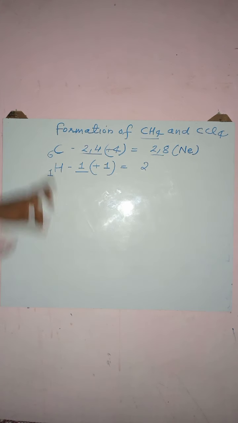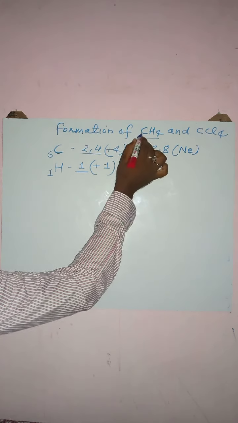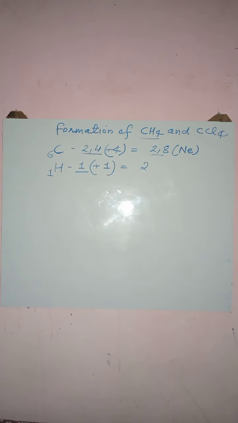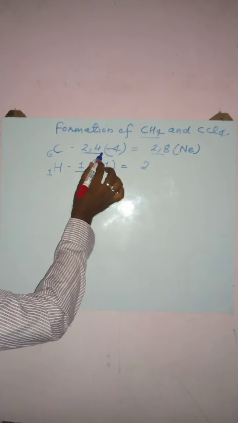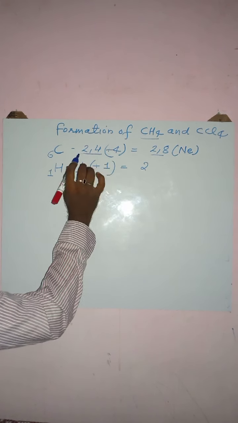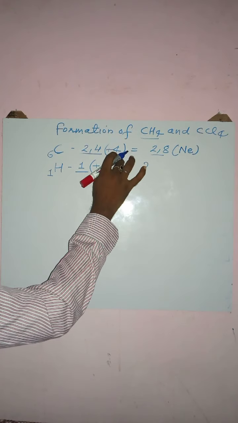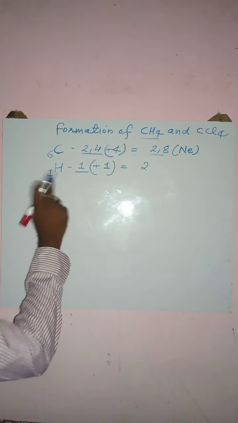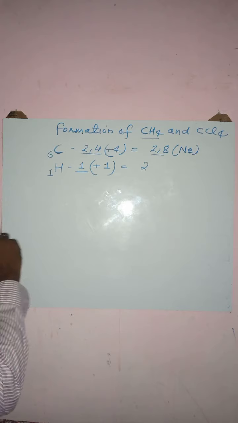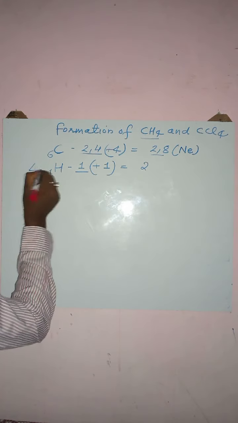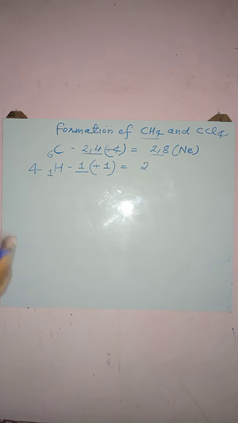A methane molecule consists of 1 carbon atom and 4 hydrogen atoms. From the electronic configuration I have already discussed that carbon needs 4 electrons, and 1 hydrogen atom needs 1 electron. We have 4 hydrogen atoms, so 4 hydrogen atoms will require 4 electrons.